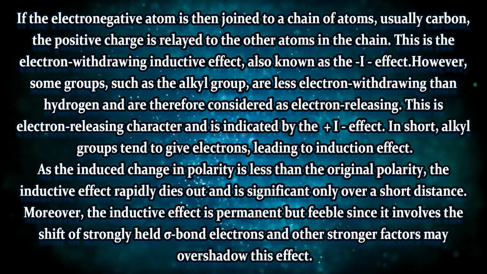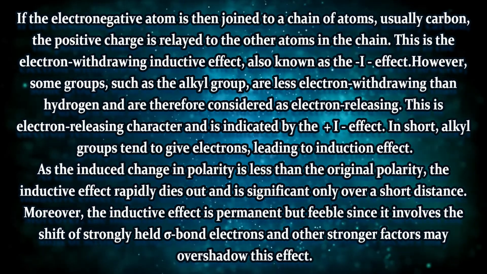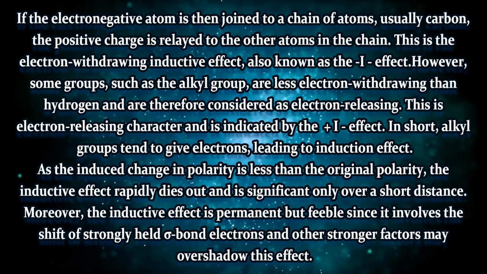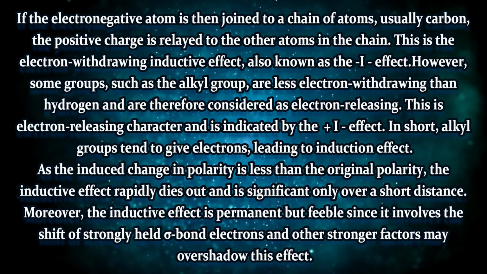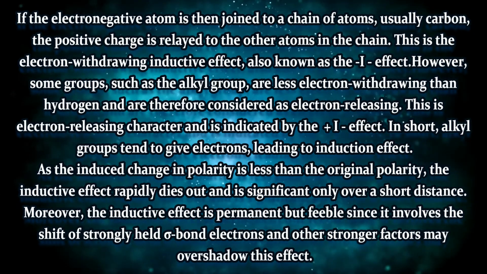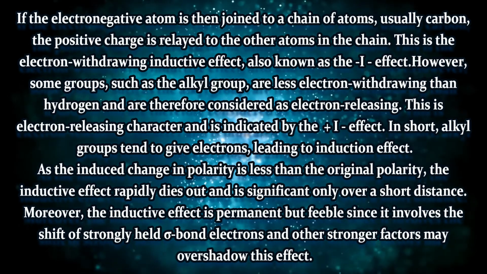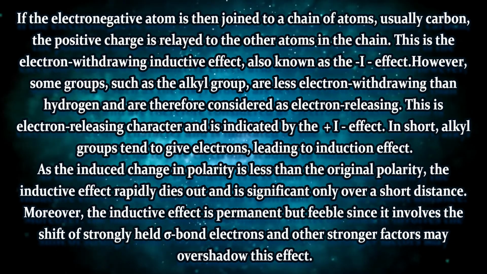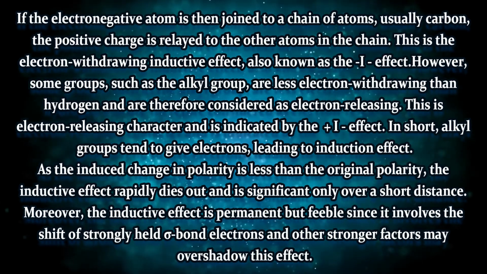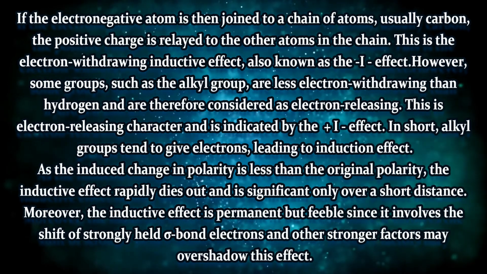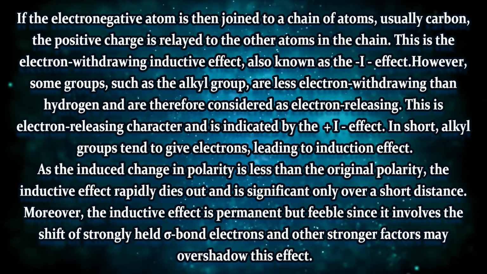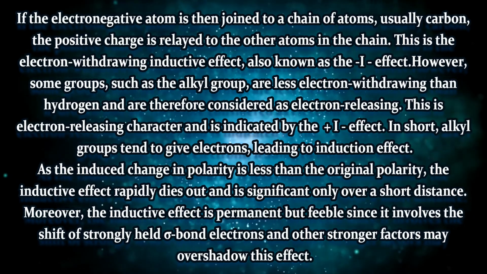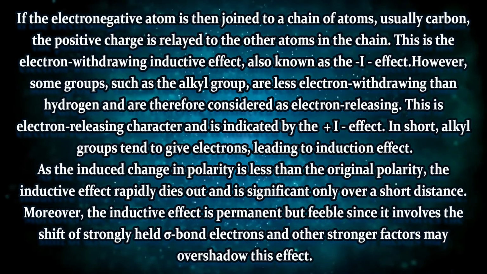In this way, we will see that gradually the electrons will move on and on towards the Cl. Now, if this movement is complete, then the bond will break, right? This movement is not complete because the compound is existing and the bond is not breaking. So this movement is definitely not complete. It is rather a partial movement of sigma bonded electrons or sigma bonded electron clouds towards the more electronegative element from the less electronegative element, or we can say towards the electron withdrawing group from the electron donating group.